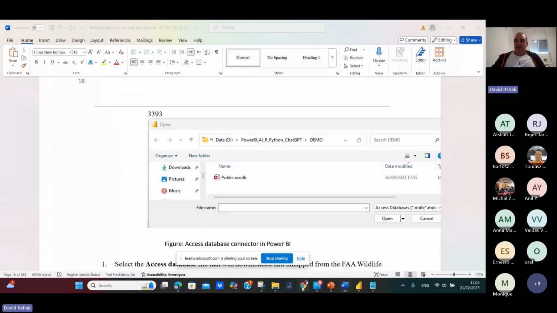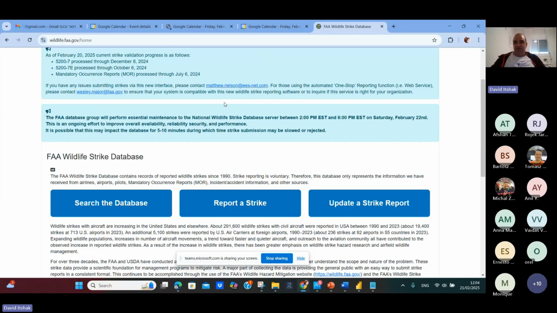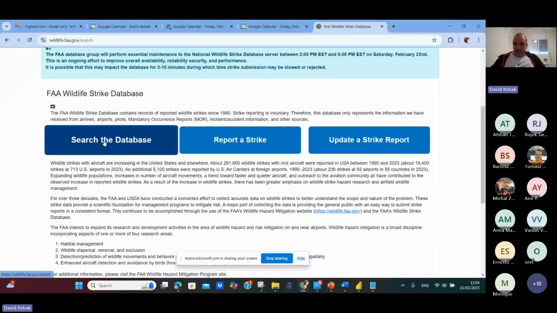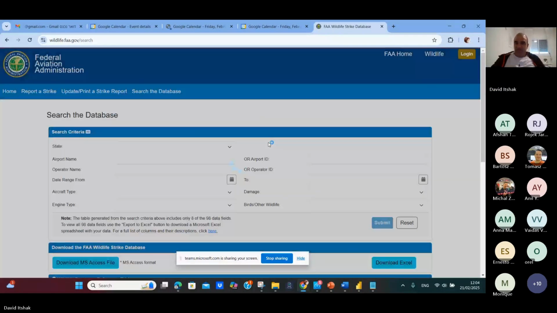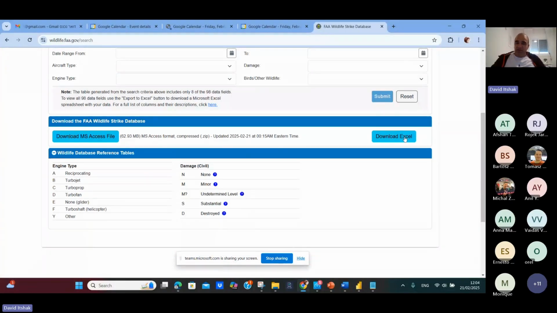You can see the site, FAA Wildlife Strike database.